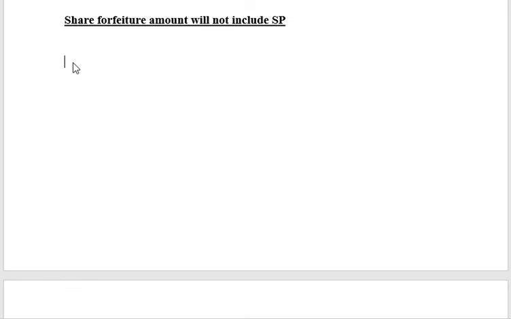So where will they appear in the balance sheet? Share forfeiture account will appear as the next line item to capital. In the balance sheet, on the liability side, it will appear in the share capital part only, but it will not appear along with share capital. You need to show a separate line as share forfeiture. So the share forfeiture amount will be written separately.